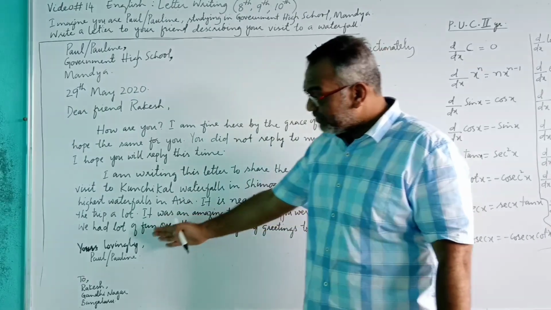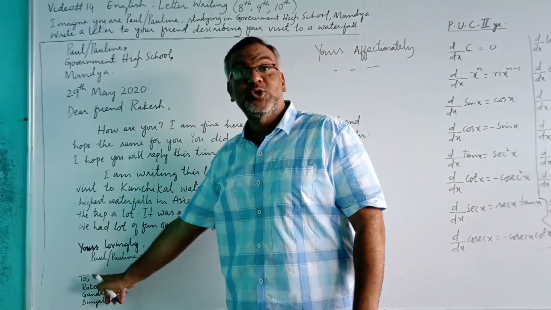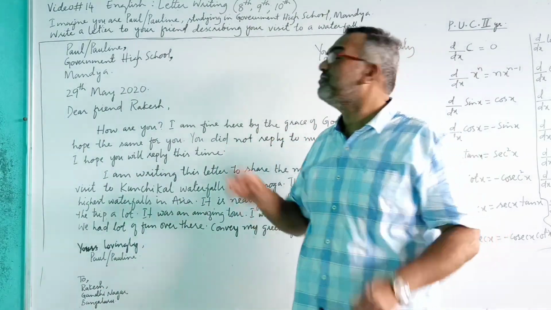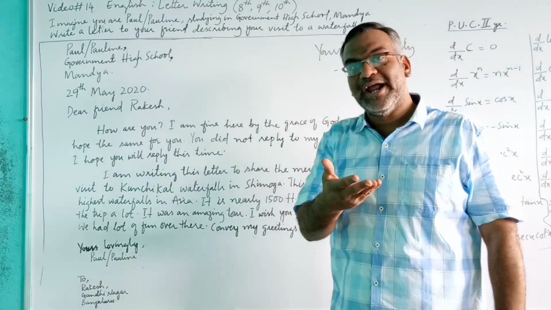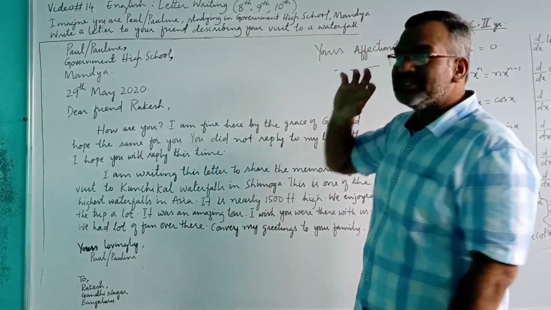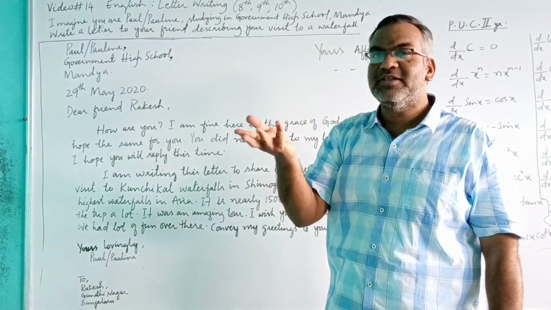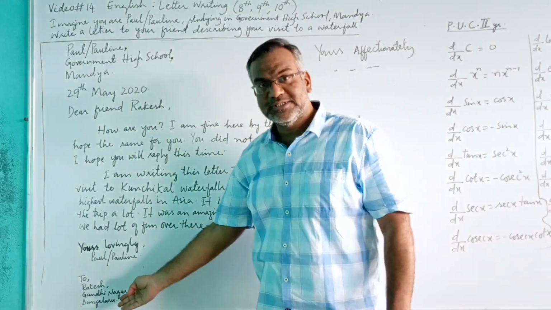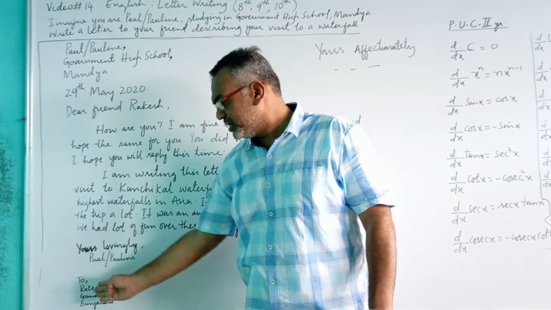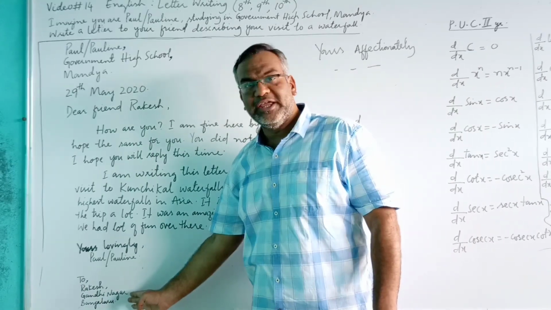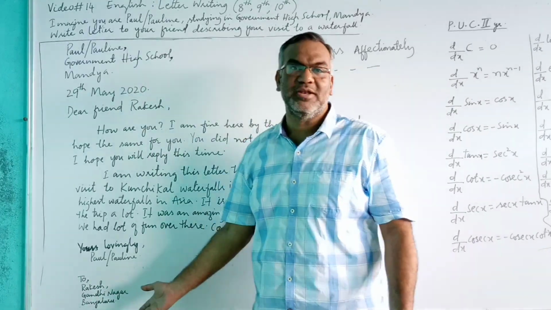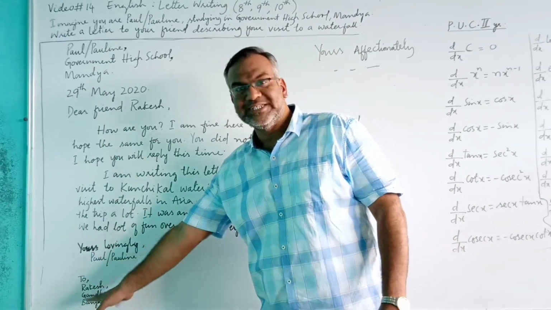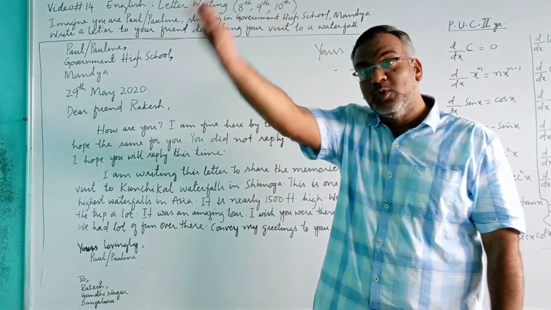Right, and then after that, in the same line, you have to write the 'To' address, to whom you are writing. But that is not given in the question. To whom you are writing the letter is not mentioned. Just a friend is mentioned. Which friend is not mentioned. So you can use any name and any address of that friend and write the 'To' address. Just write the name of the area and the name of the place he lives in. That's it. The 'To' address is written after the closing sentence.